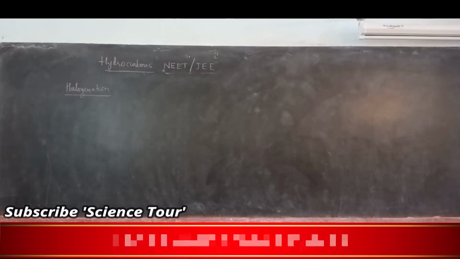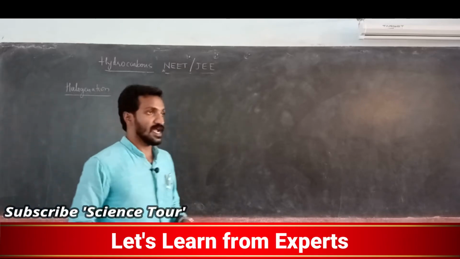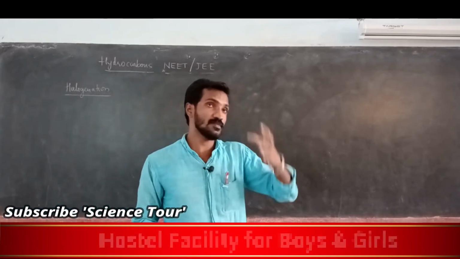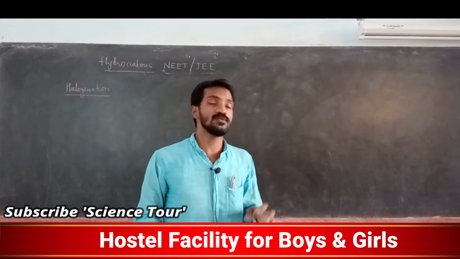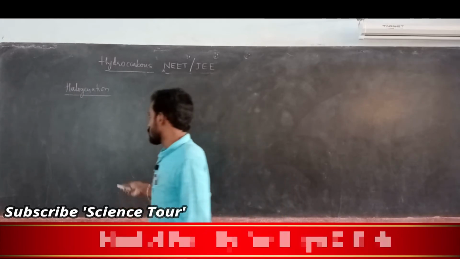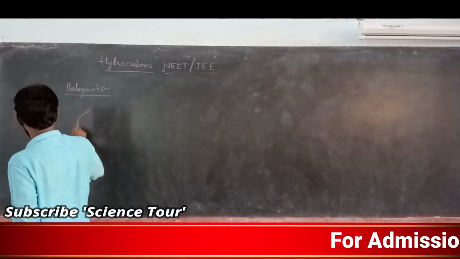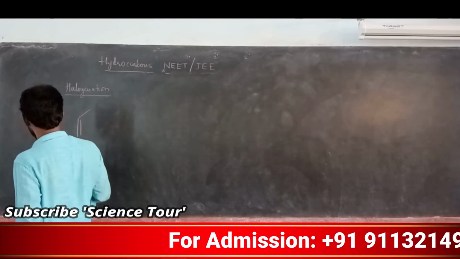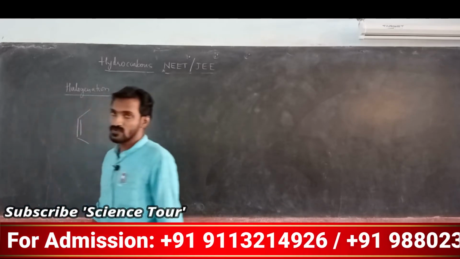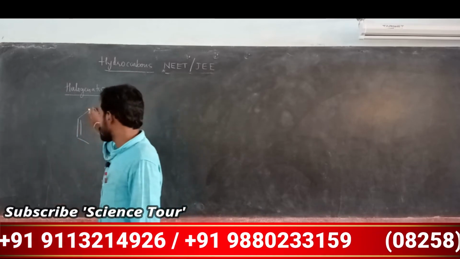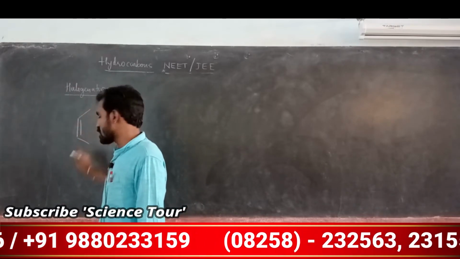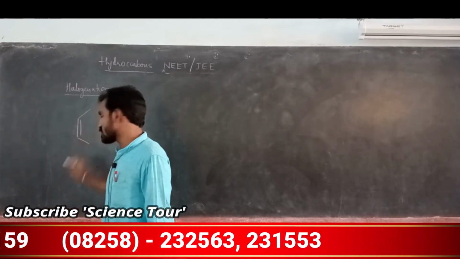Okay, my dear students, next we are going to discuss halogenation, adding halogen to carbon-carbon double bond, adding halogen to alkene. Okay, so I will write one bond line representation. What is the meaning of this one? This is actually 2-butene. Here CH3 is there, here CH is there, here CH3 is there, here CH is there, here CH3 is there.